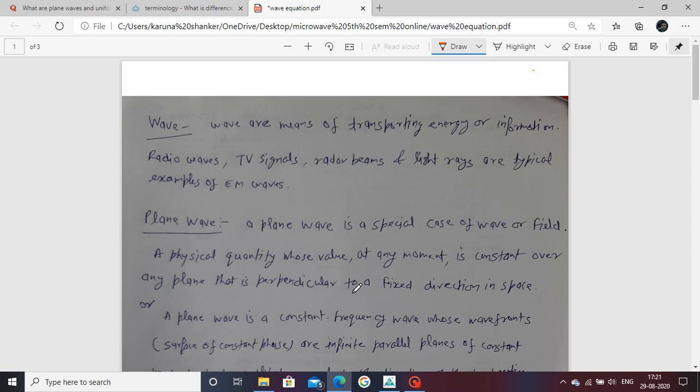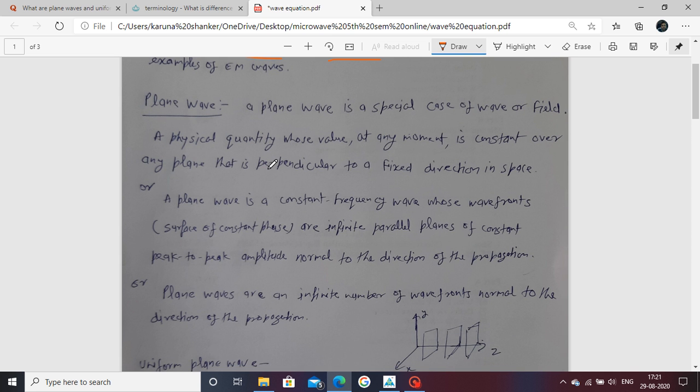Today the objective is to study what is a plane wave, what is a uniform plane wave, and next the wave equation of EM waves. What is a plane wave? Plane wave means transporting energy and information. Waves like radio waves, TV signals and radar beams, etc. are waves.